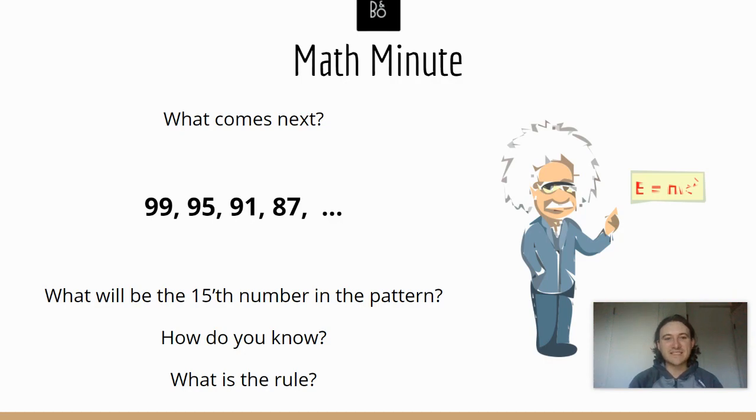Our math minute today. So again, it's what comes next. We're doing a different kind of pattern. We didn't do any decreasing patterns before in our class. So we've got 99, 95, 91, 87. So what comes next? What is the 15th number and what is the rule? So how do you know?